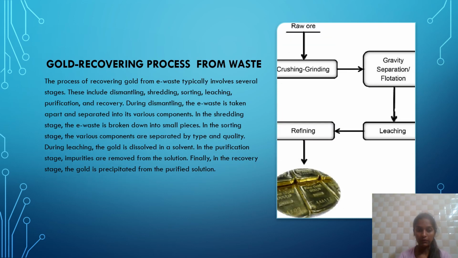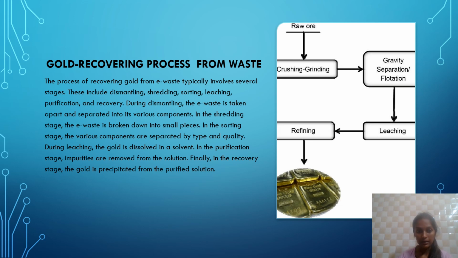Gold recovering process from waste. This is an example of a hydrometallurgical process. So let us see what the processes involved in this are. The process of recovering gold from e-waste typically involves several stages. These include dismantling, shredding, sorting, leaching, purification and recovery. During the dismantling, the e-waste is taken apart and separated into various components.